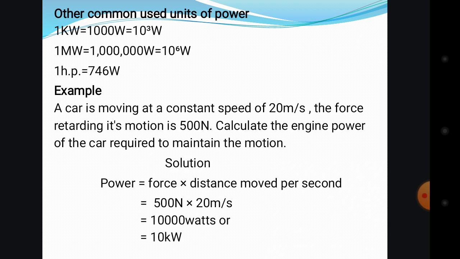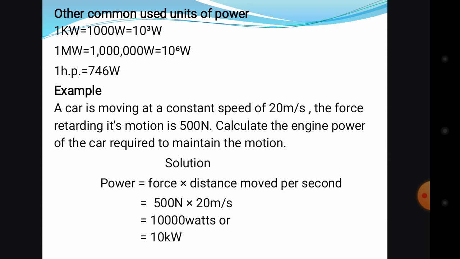For that engine to maintain its motion, the power has to be 10,000 watts. That is the calculation of the engine power for this example. We can also shorten it to 10 kW, where k stands for kilo.